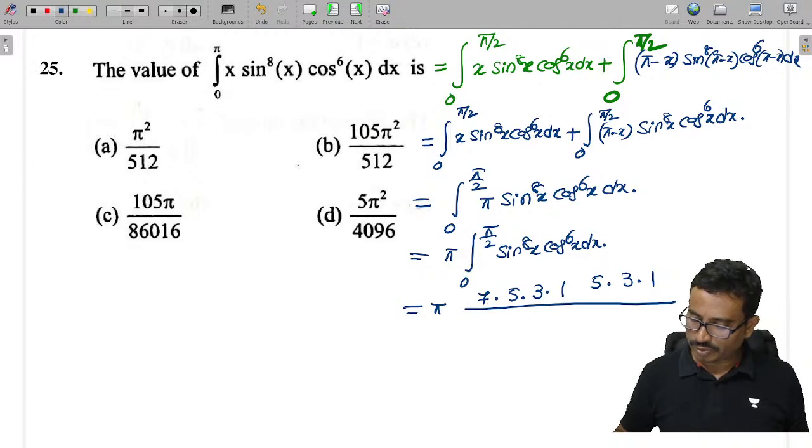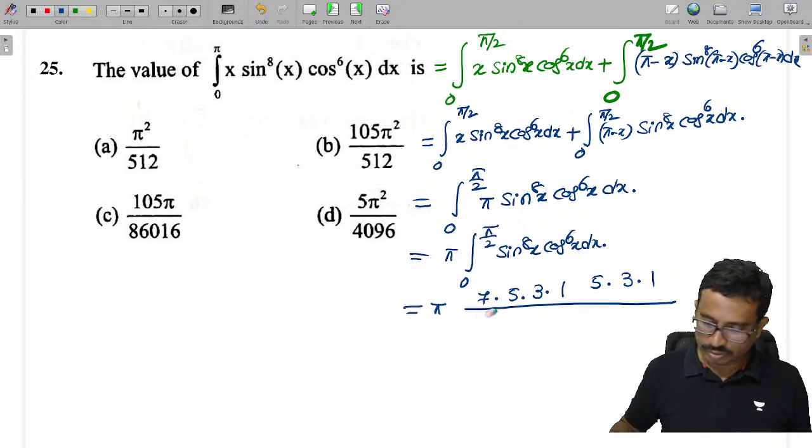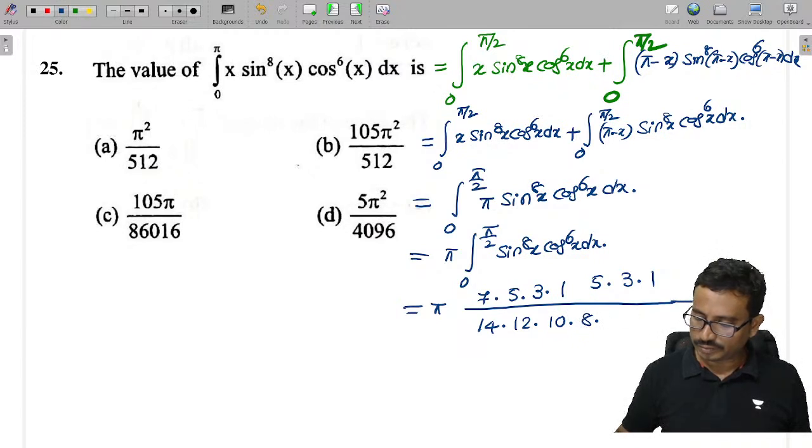By what you tell me now here, 14, so means 13, here this value, the sum is 14, no? That is 14 into 12 into 10 into 8, 8, 6, 4, 2.